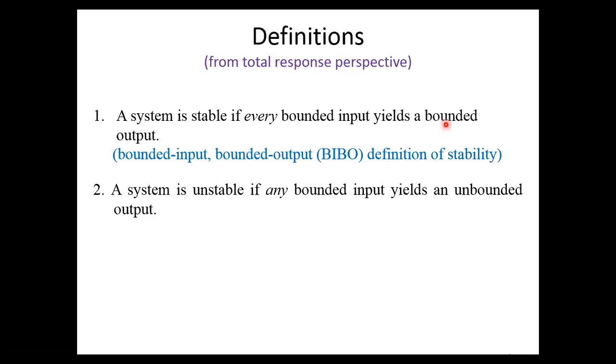Thus, our alternate definition of stability, one that regards the total response and implies the first definition based upon the natural response, is this: the system is stable if every bounded input yields a bounded output. We call this statement the bounded input bounded output definition of stability.